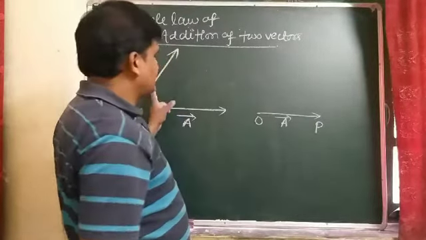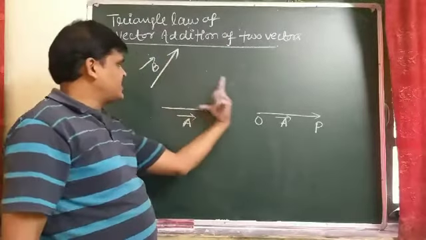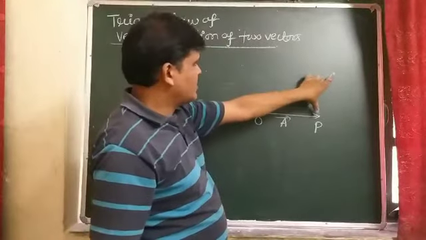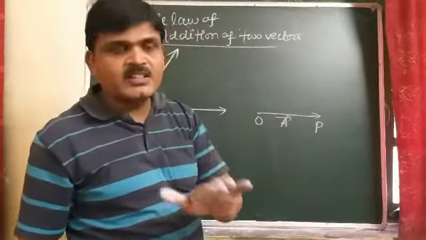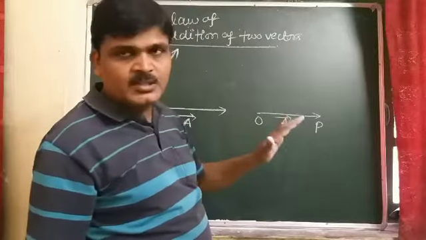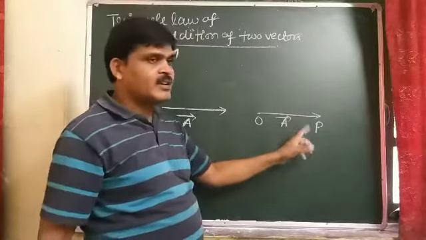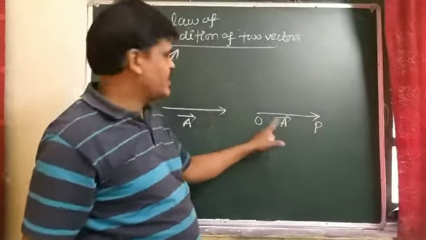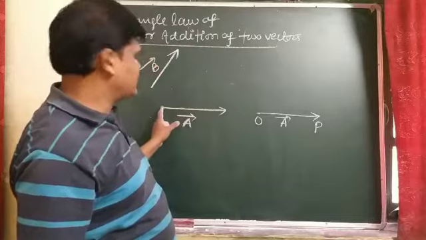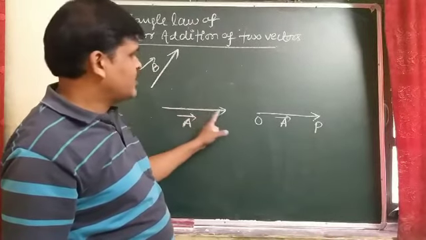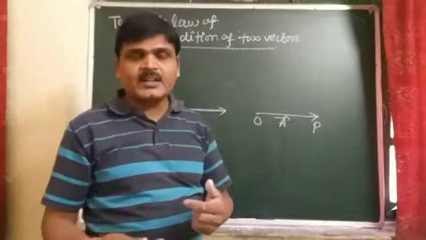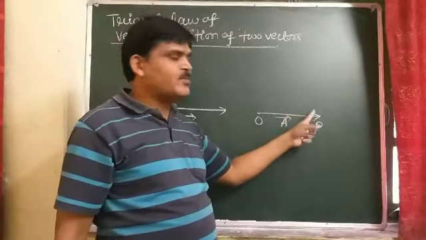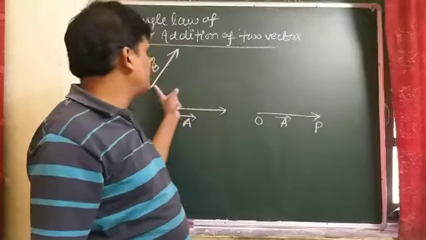Suppose vector A is represented by the side OP of the triangle, and students, by shifting vector B to any new position without changing its direction, vector B does not change. This is the head of vector A, and this is the tail of vector A. So if you add vector A to vector B, we take the first vector, and the head of the first vector coincides with the tail of the second vector.